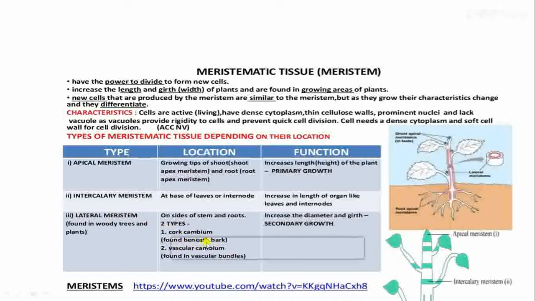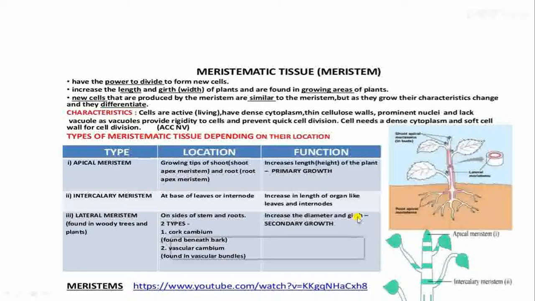Cork cambium is found beneath the bark, that is the outer covering of the tree. And vascular cambium is found in between xylem and phloem. So this too increases the thickness of the plant. Function: increase in the diameter and the girth.